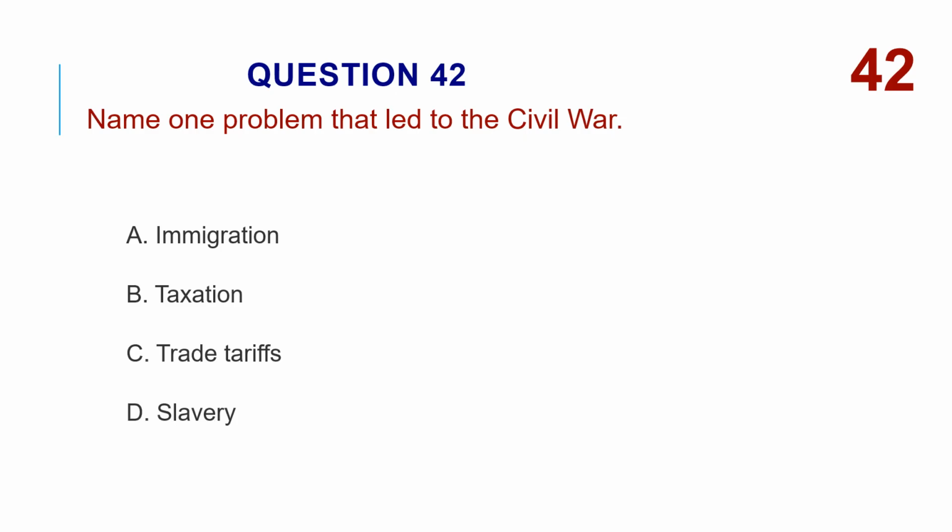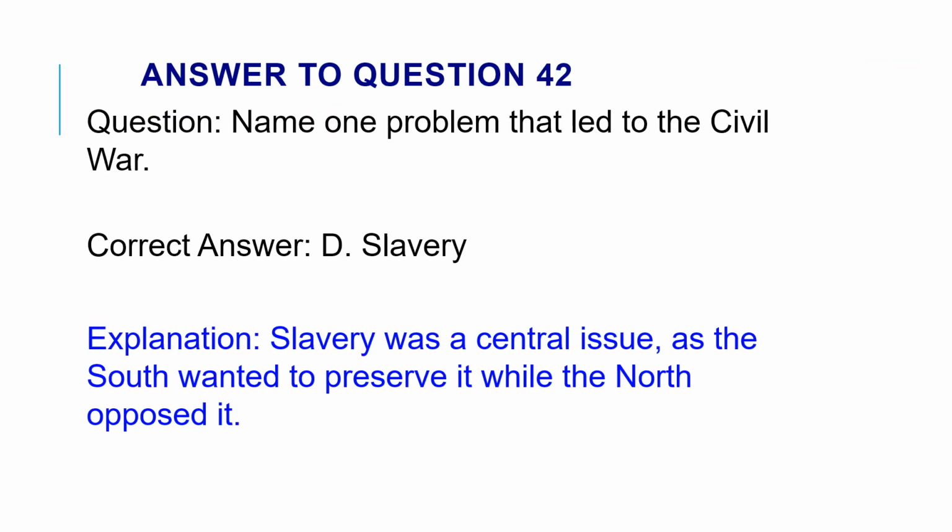Name one problem that led to the Civil War. A. Immigration. B. Taxation. C. Trade tariffs. D. Slavery. The correct answer is D. Slavery. Slavery was a central issue, as the South wanted to preserve it while the North opposed it.